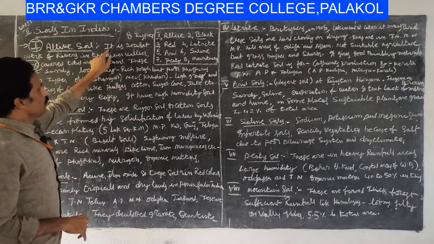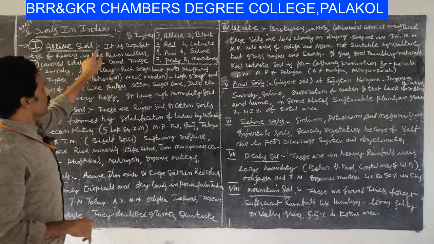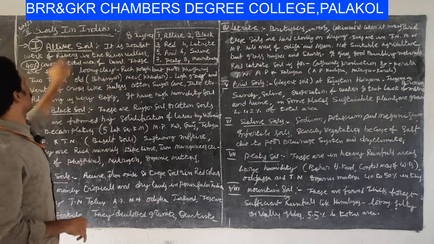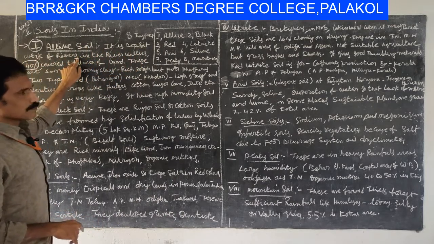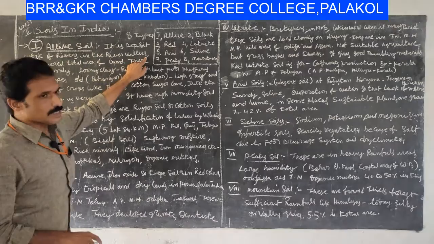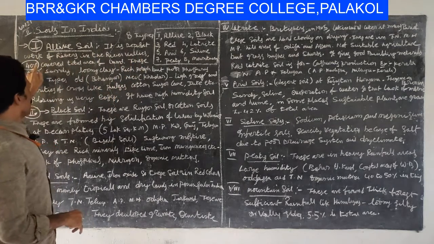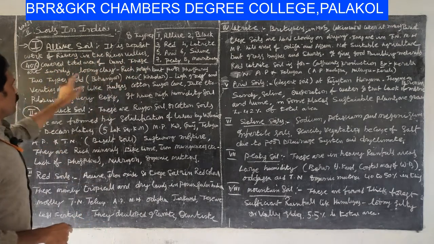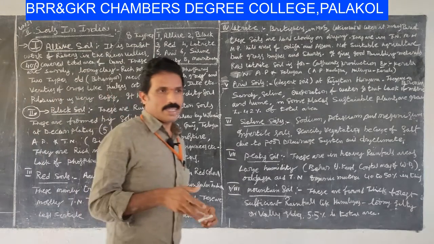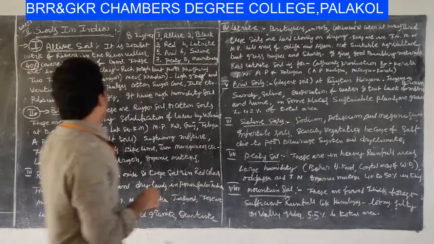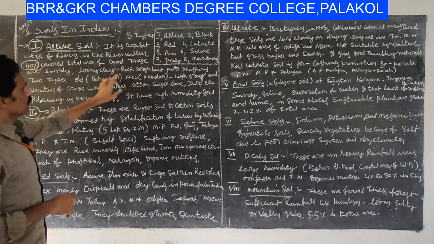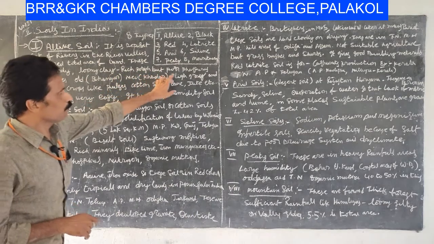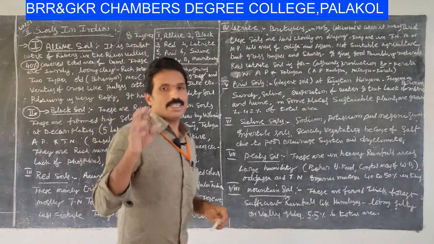Then alluvial soil is a deposit work of rivers in the river valleys. 40% of our total land area, these are sandy, loamy, and rich in potash but poor in phosphorus content.